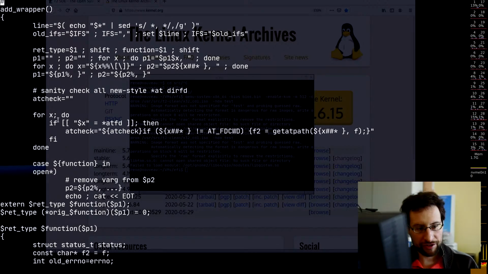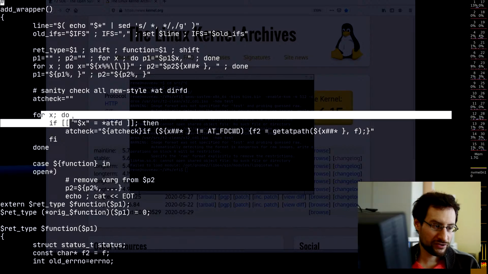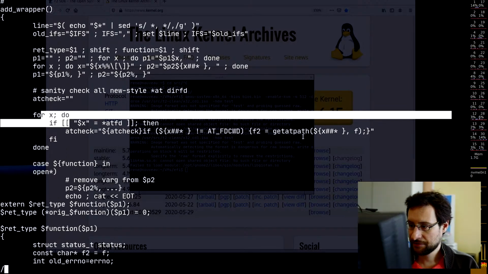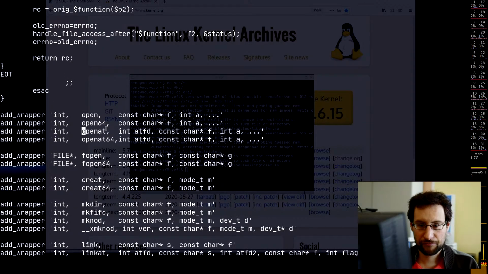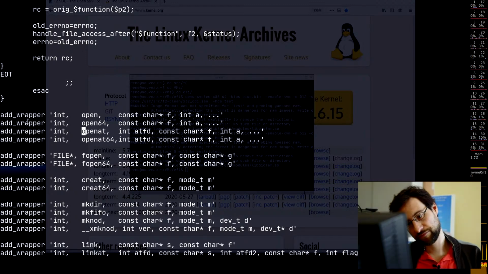So in shell we generate the C functions for this wrapping stuff, and we need to check, iterating over all the arguments that we are wrapping, like openat and stuff, and if this is an at file descriptor, then it generates this check for whether this file descriptor is not the special at current working directory. Fun stuff here in C. I hope it's somewhat comprehensible. What do we have here? This is openat. So this generates a wrapper. This is why this is a shell script and not C preprocessor macros.